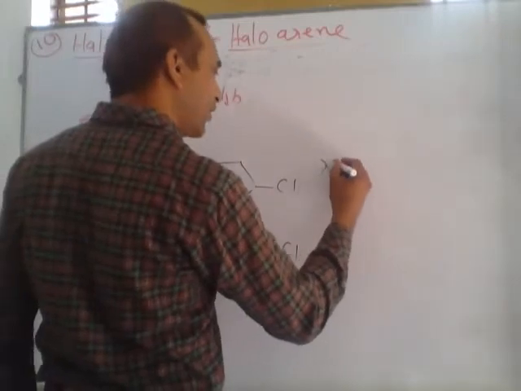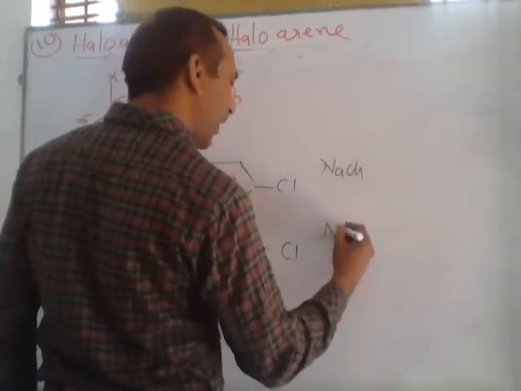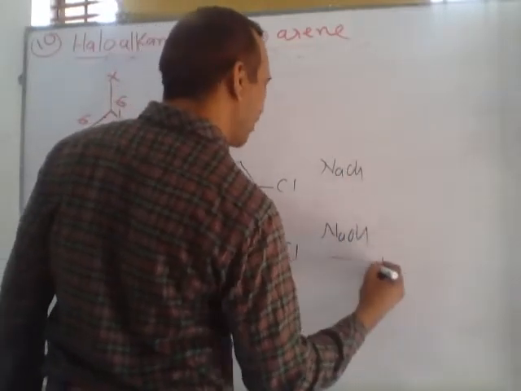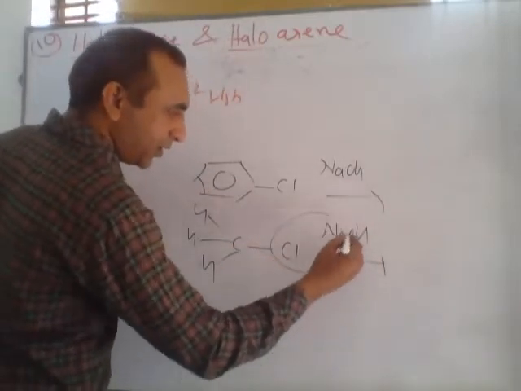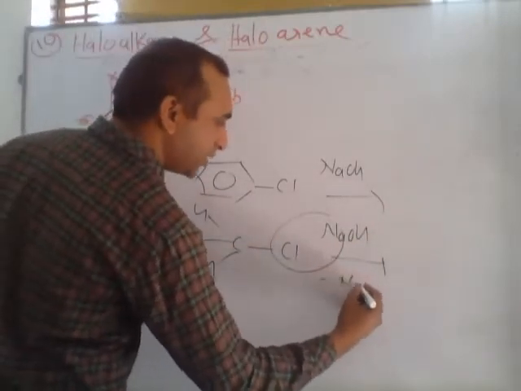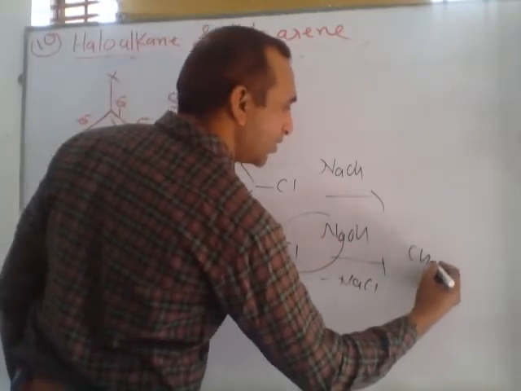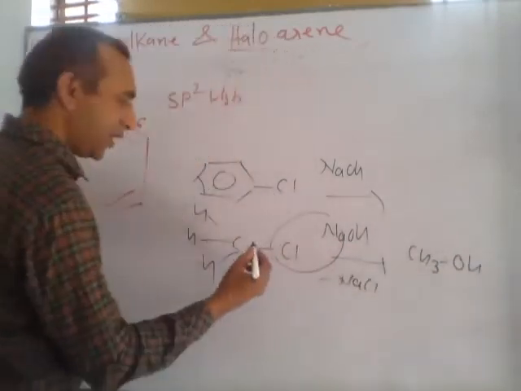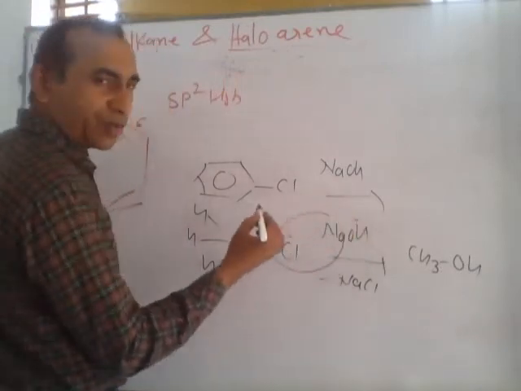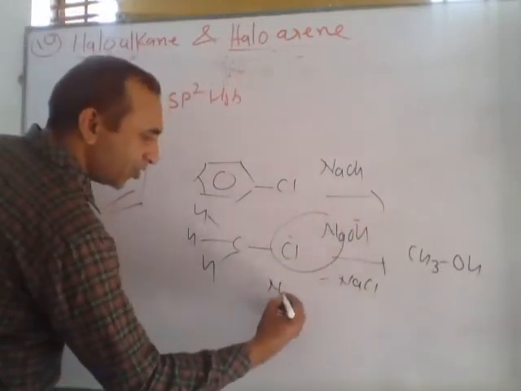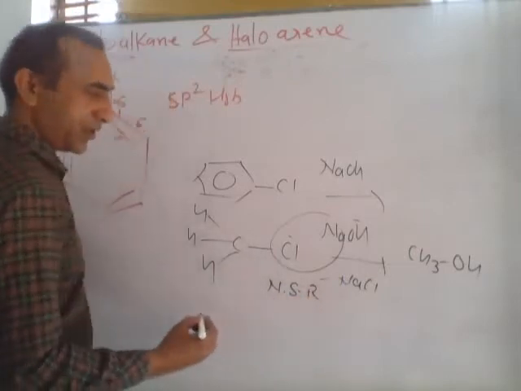If we react sodium hydroxide, otherwise potassium hydroxide with this compound, it easily reacts with NaOH, minus NaCl, along with CH3OH. Here this chlorine negative is replaced by another negative part. This is called nucleophilic substitution reaction.